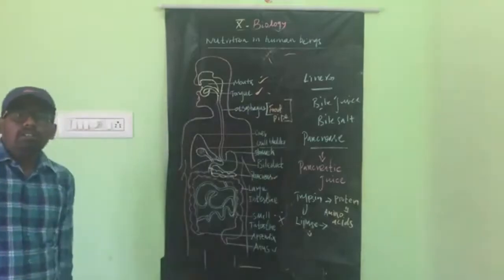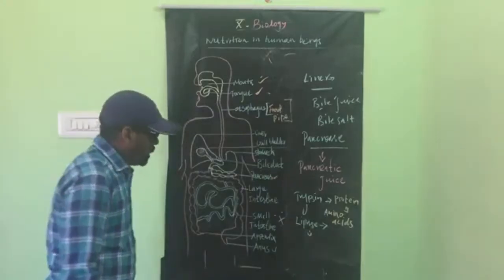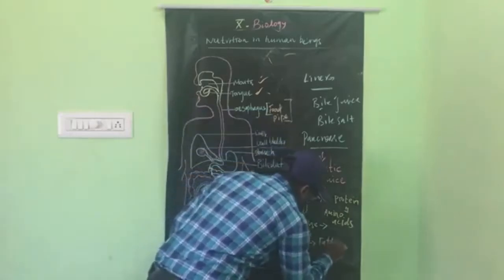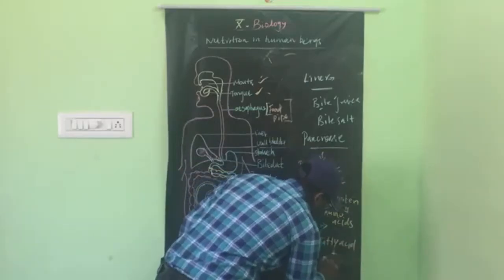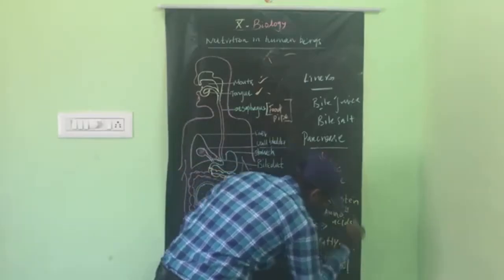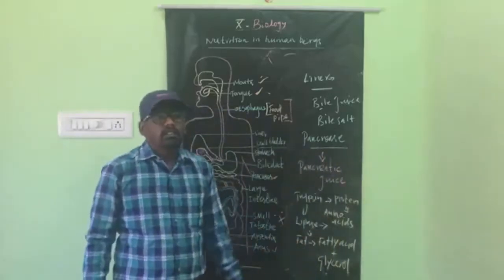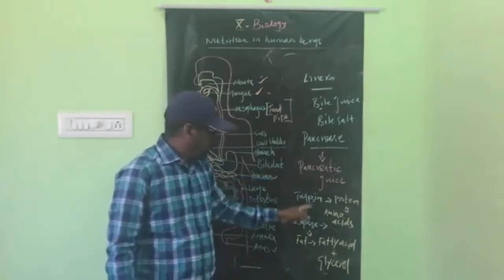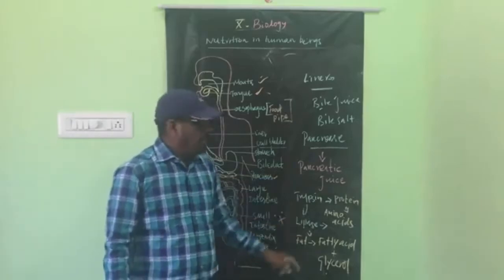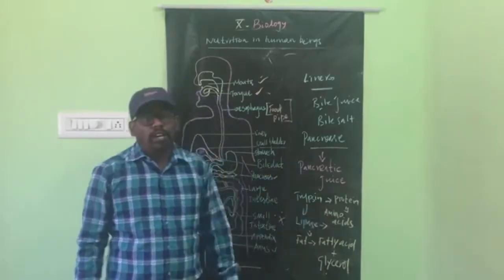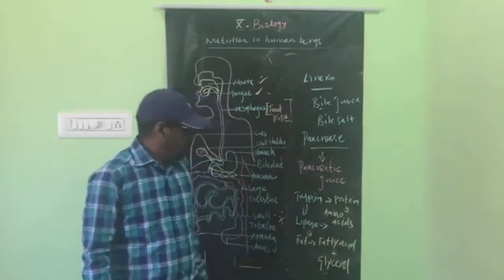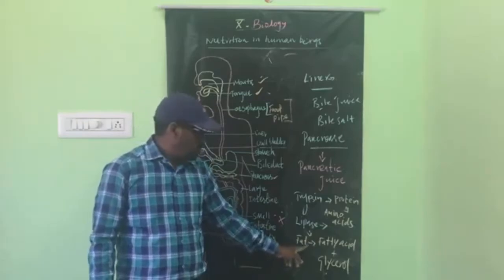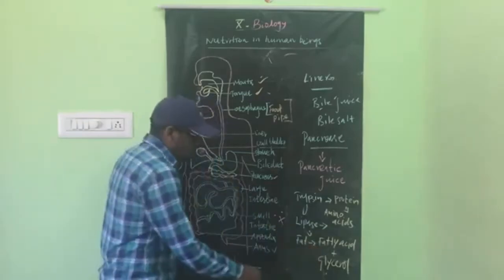And lipase. So what is lipase? It is a digestive juice. The lipase breaks down the fat into fatty acids plus glycerol. Again, the pancreatic juices are trypsin and lipase. The trypsin breaks down the protein into amino acids. And the next one is lipase, a pancreatic juice that breaks down the fat into fatty acid and glycerol.